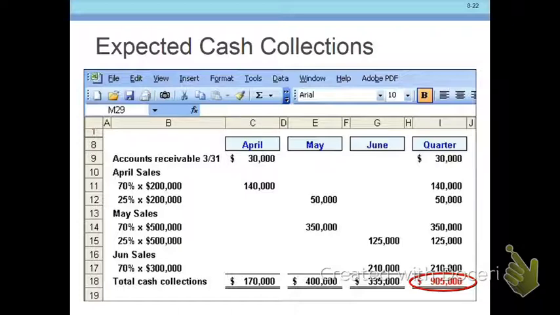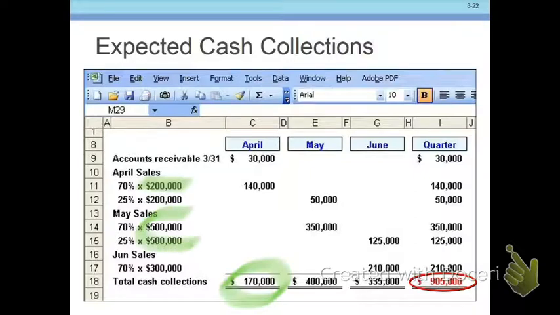Now a couple of things to note, and this becomes very important. Our April sales were 200 grand. We only collected 170 grand. We didn't collect as much as we sold. So that means we don't have as much cash. So how are we going to pay our employees, pay for our supplies, whatever, if we didn't have as much cash as sales?